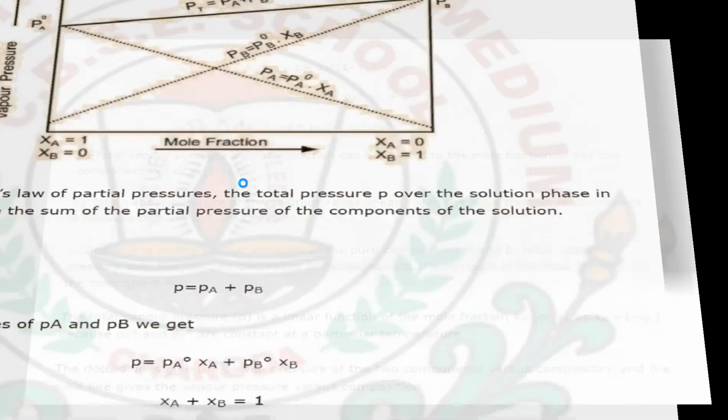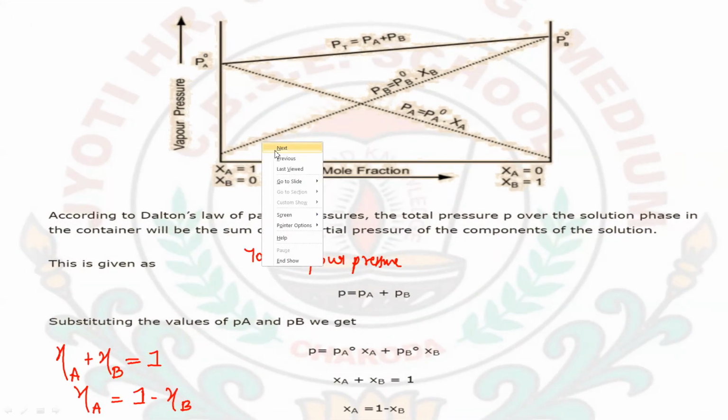Now if I am considering this diagram, on the basis of this diagram you can see that this was the pure partial pressure for A substance, and this was the pure partial pressure for B substance.